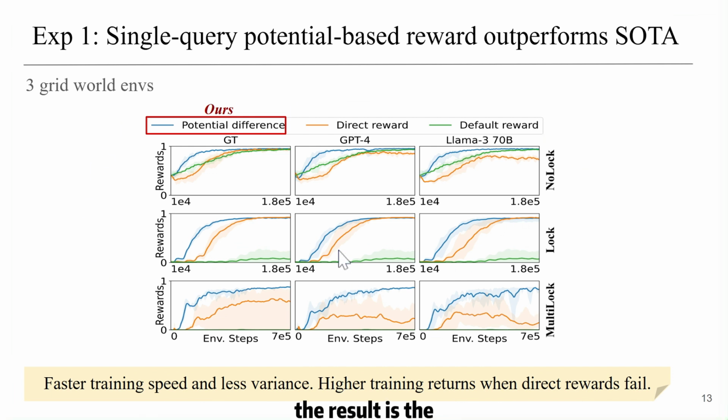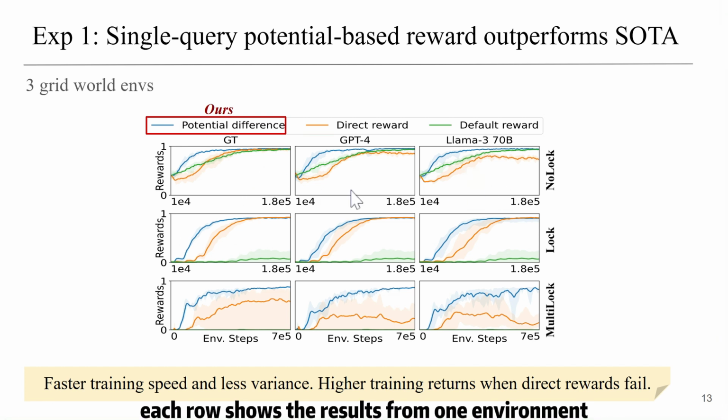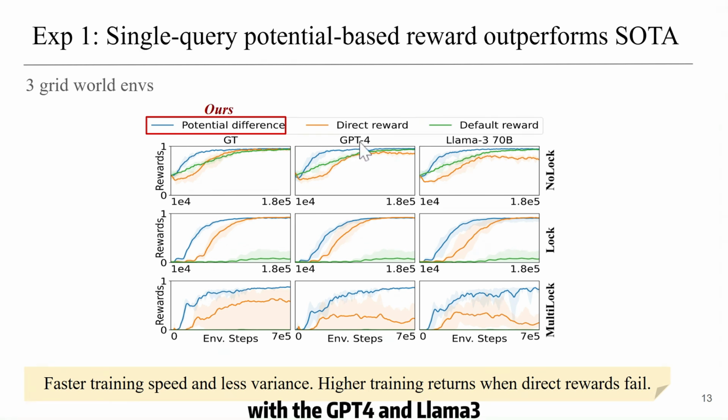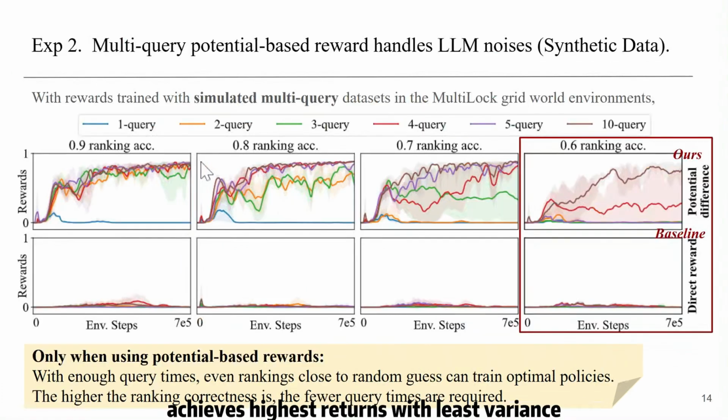The result is the policy learning curves from three environments. Each row shows the results from one environment, and each column is the result with one ranking method. The GT here means the ground truth ranking, which is the human heuristic ranking. Now we also have results with the GPT-4 and Llama 3 here. And our method is shown with this blue curve. We can see that it learns fastest, achieves highest returns with less variance.